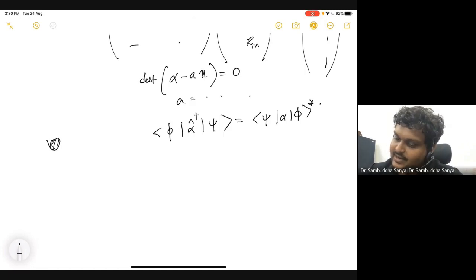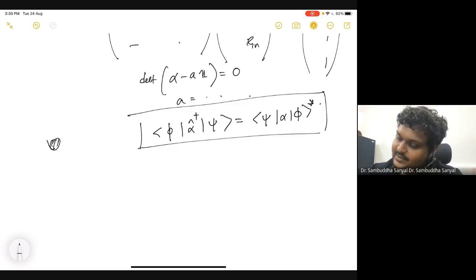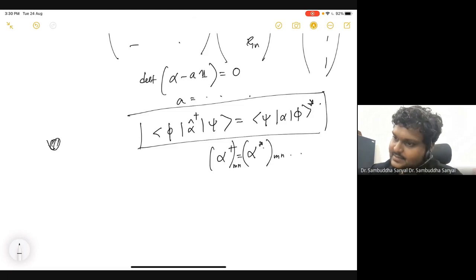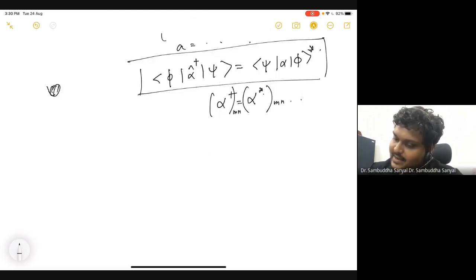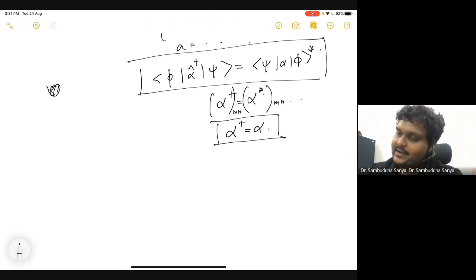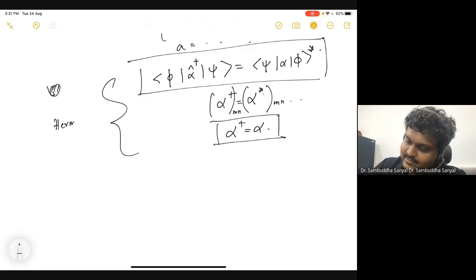So this is the condition we need because we want these objects to be real. And when will it happen? When alpha dagger is basically alpha. This matrix element will be this. So this is the condition, and it will happen when this alpha dagger is equal to alpha. So try to think about this. I will go into the details about it later. When this happens, they are called Hermitian.